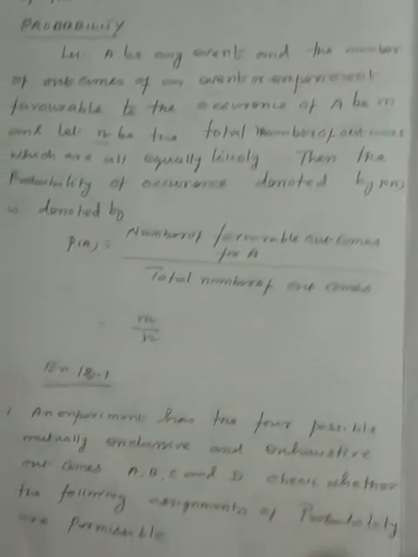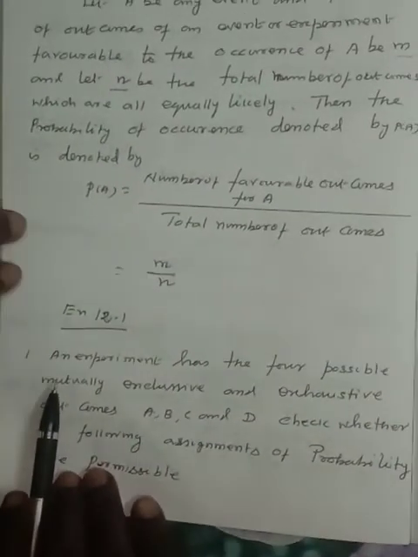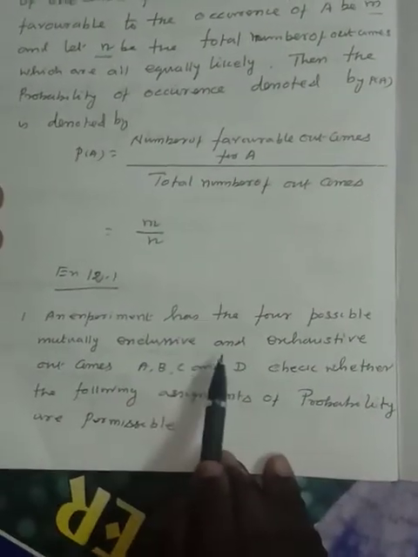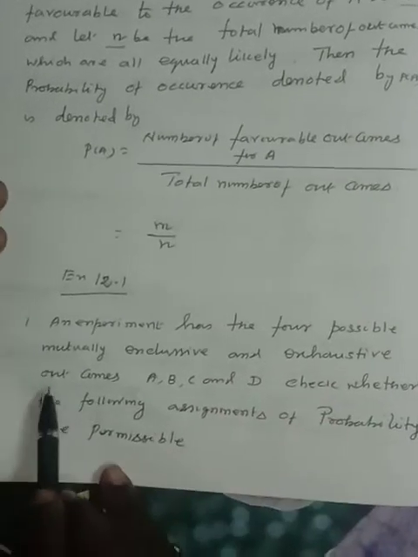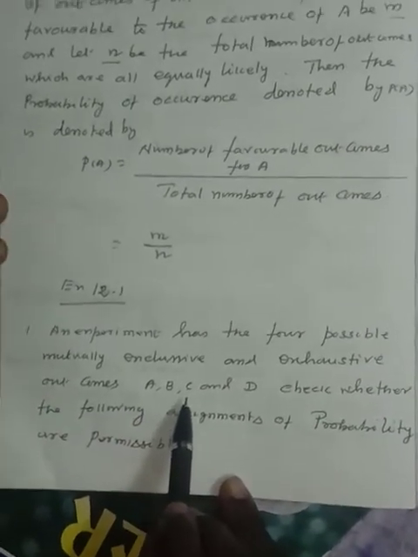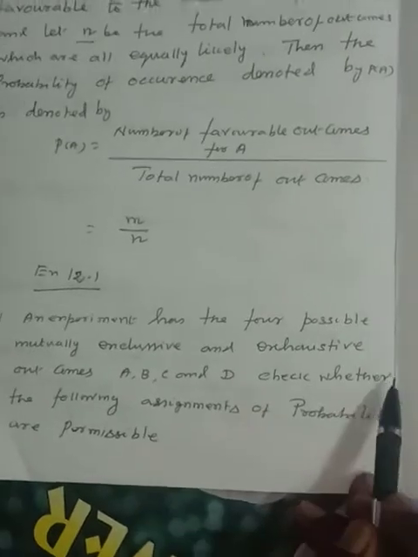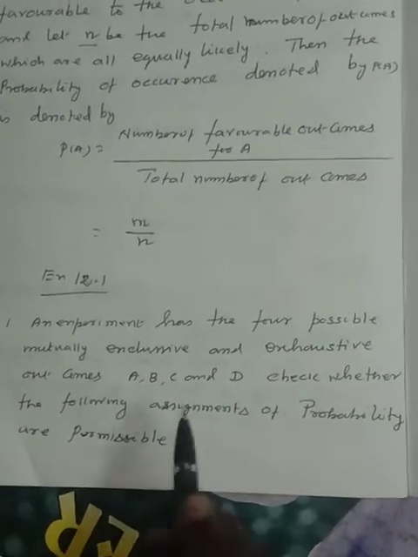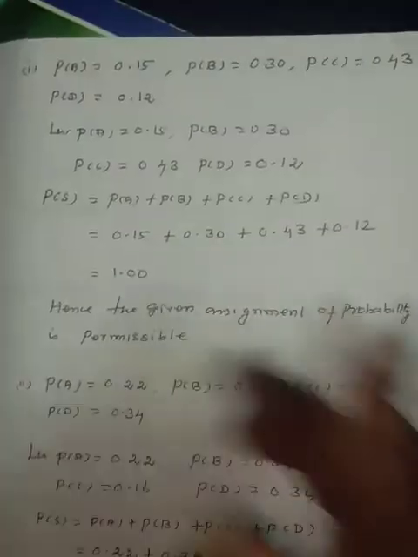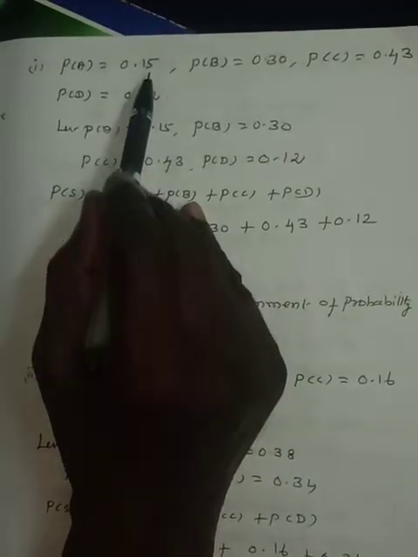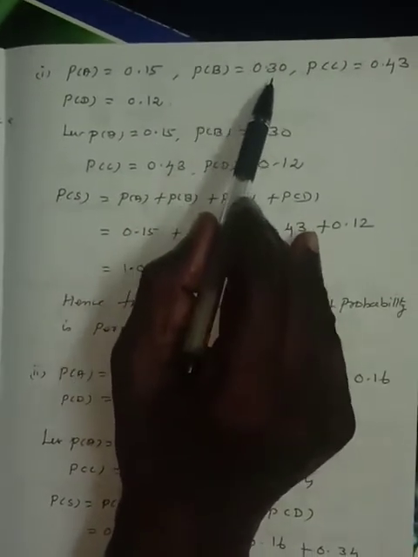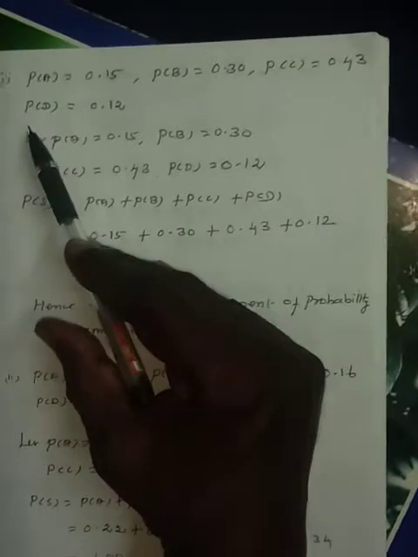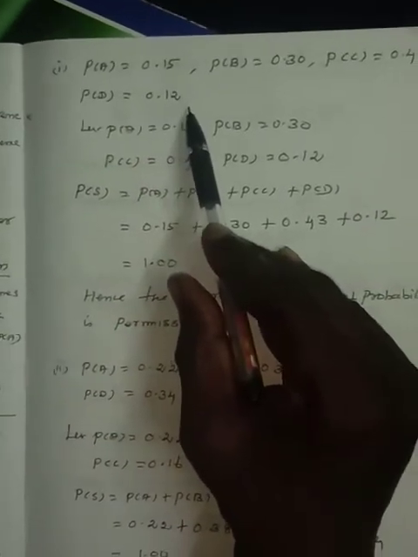Now exercise 12.1, sum number 1. An experiment has four possible mutually exclusive and exhaustive outcomes: capital A, capital B, capital C and D. Check whether the following assignments of the probability are permissible. Number 1. P of A is equal to 0.15, P of B is equal to 0.30, P of C is equal to 0.43 and P of D is equal to 0.12 is given.